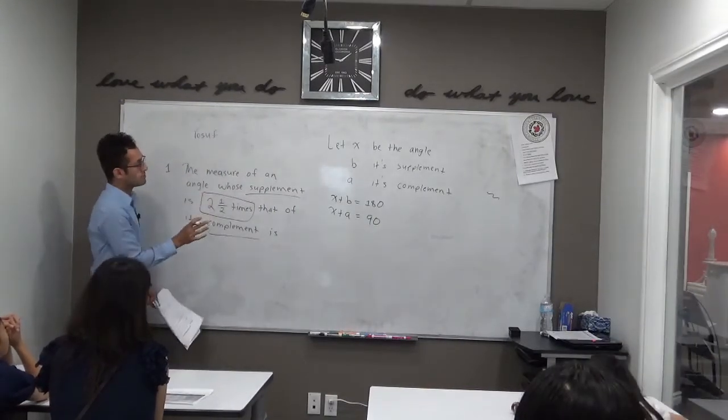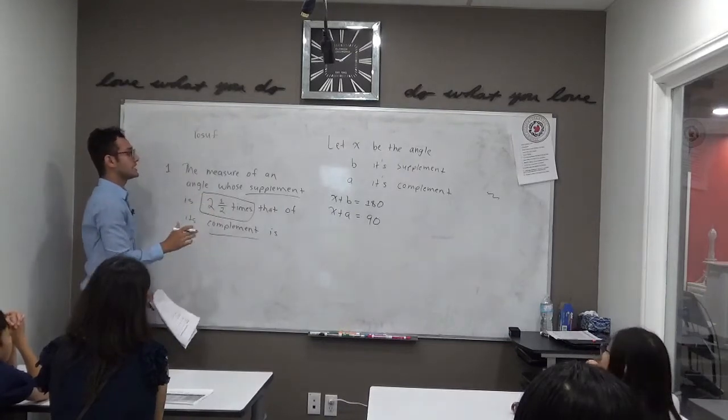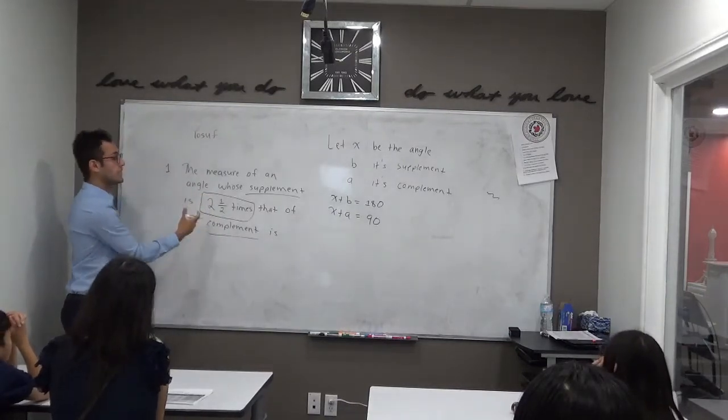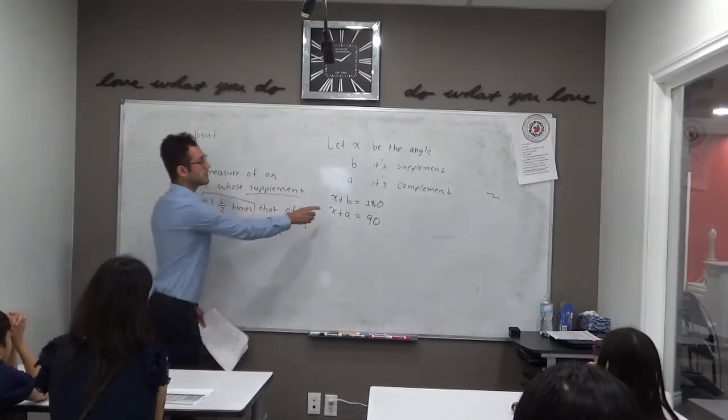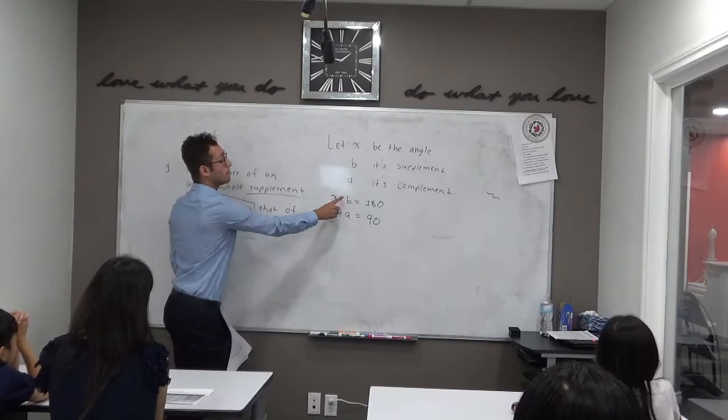Finally, another important piece of information is given in the question itself. They tell us that the supplement is 2.5 times that of its complement, meaning we can come up with a relationship not just between X and B and X and A, but B and A.